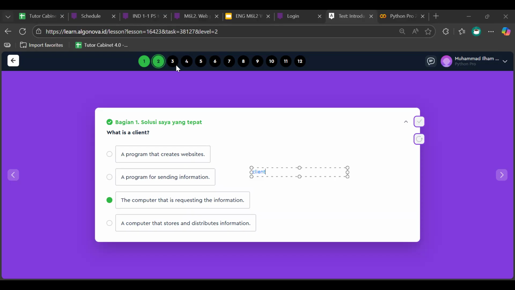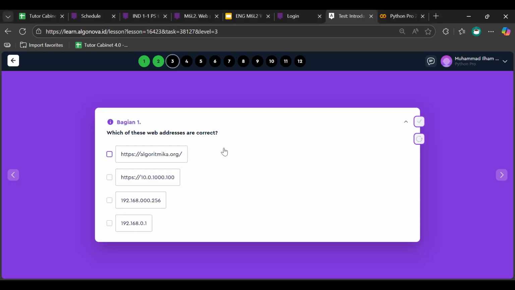We go again for number 3. Which of the web addresses are correct? Wait. I think it's this one. Oh no, wait, this one. Okay, can you try it again? This is an IP address, right? Yeah, that's the IP address.